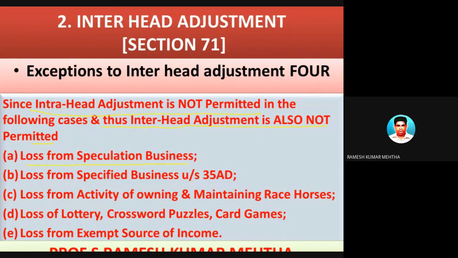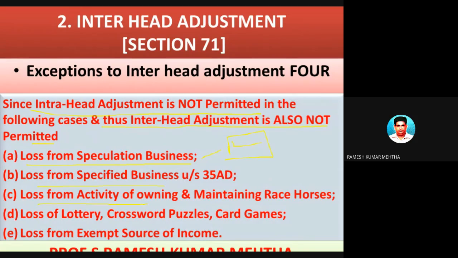Loss from a speculative business can be set off against profits or gains or income from speculative business. So they can't be set off against any other than the one I have just now mentioned. Loss from specified business can be set off against profits or gains or income from specified business, and you should not go for any other set off.